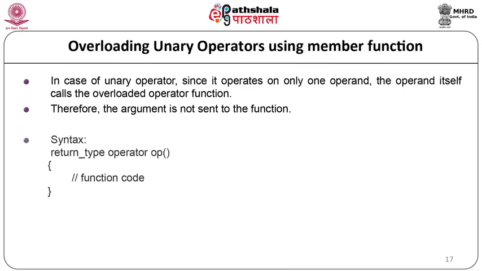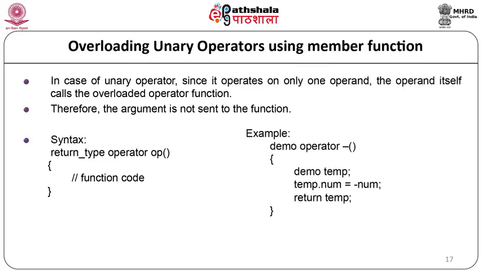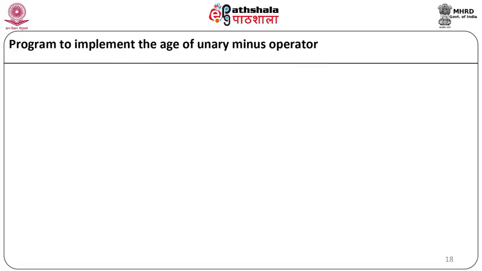The syntax is return type operator op, opening and closing bracket, and the body of the function. The example is, suppose we have to overload the operator minus, then the return type can be taken as complex, operator minus, in opening and closing brackets. We will start with the operator function. We will define complex temp; temp.num is equal to minus num, and return the temp object, and our function will end.